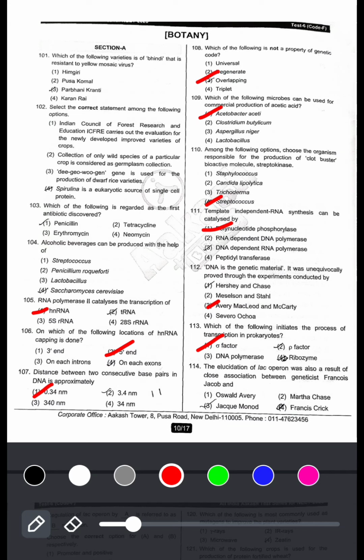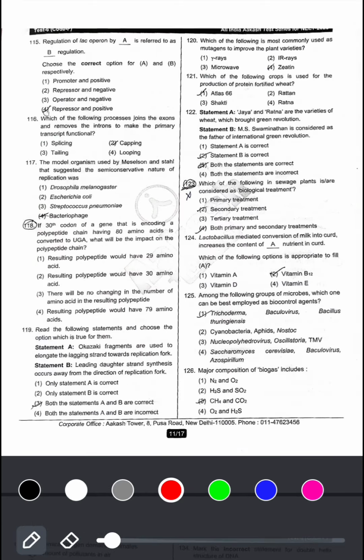The elucidation of lac operon was also a result of close association between geneticist Francois Jacob and Jacques Monod. We know that Jacob and Monod. So next, regulation of lac operon by dash is referred to as dash regulation.